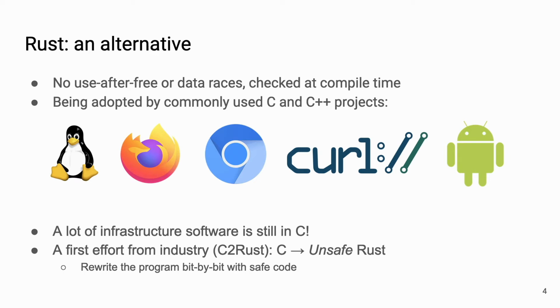And there's some effort from the industry to translate C into unsafe Rust. The state of the art that we know of here is C2Rust. Here the idea is to get some unsafe Rust code that mimics the C program exactly. Then let the programmer rewrite the program bit by bit or use some refactoring, so that the programmer is responsible for the error-prone task of adding the safety annotations or changing the program while preserving the semantics.